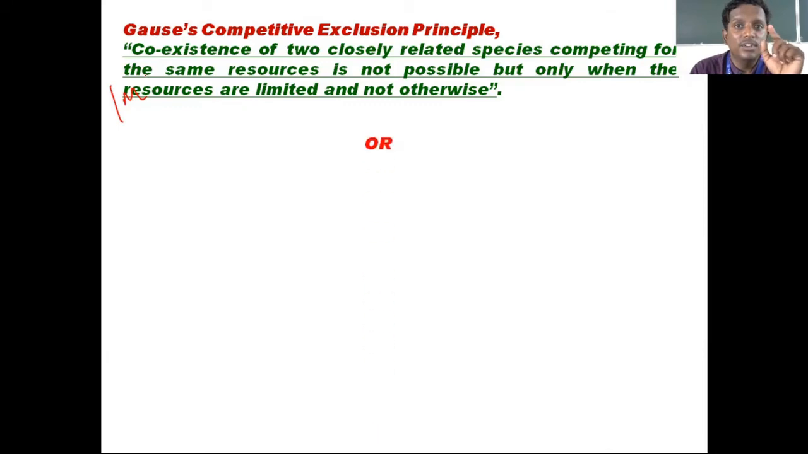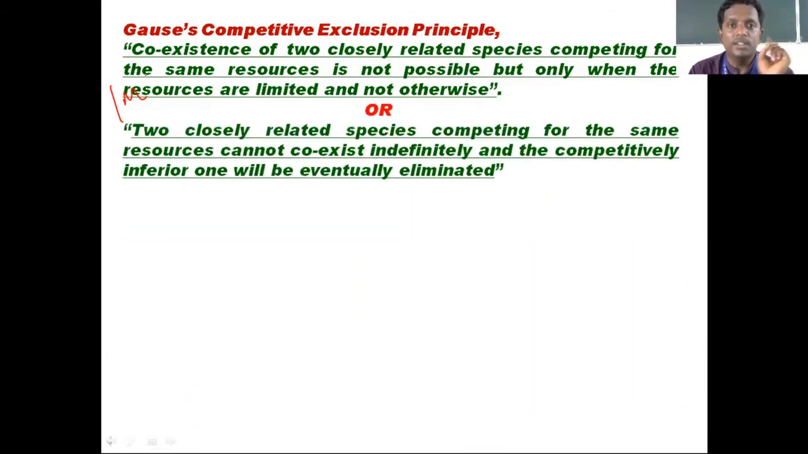I want you to go with the other definition for examination. Any one you can write, but better go with the second one. This may be easier for you. I suggest you go with this definition: two closely related species competing for the same resource cannot coexist indefinitely. They cannot be together indefinitely. And the competitively inferior, the weaker one, will eventually be eliminated. So better go with the second definition for your examination. Read only one definition. Even while taking the screenshot and writing the definition, go only with this definition.